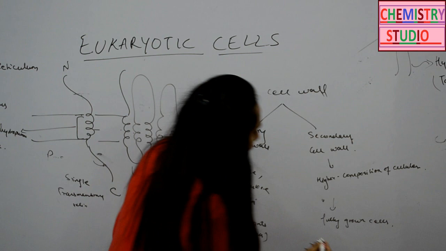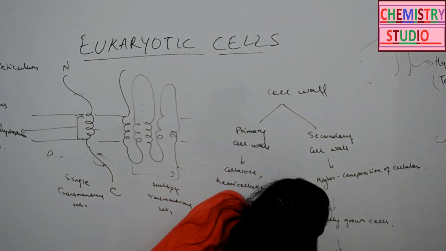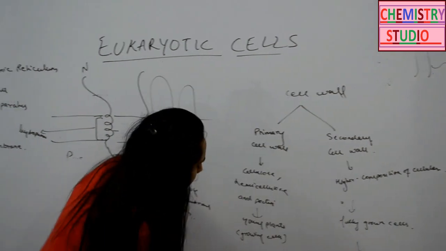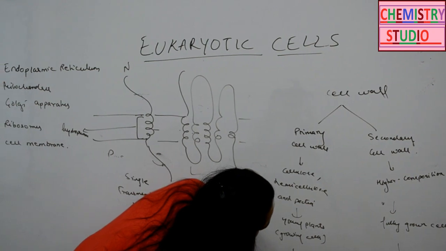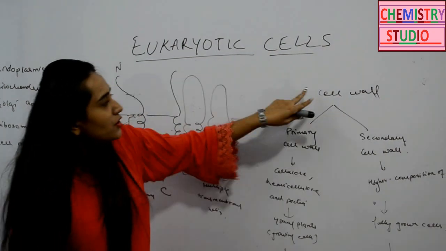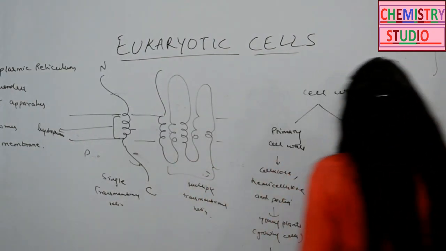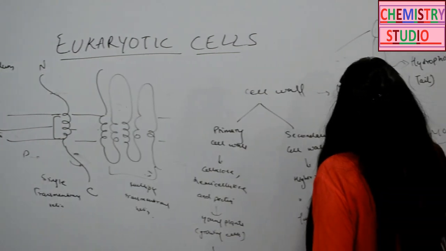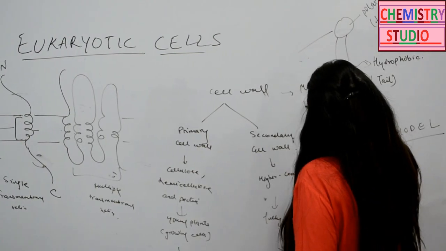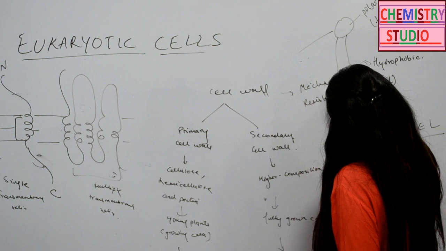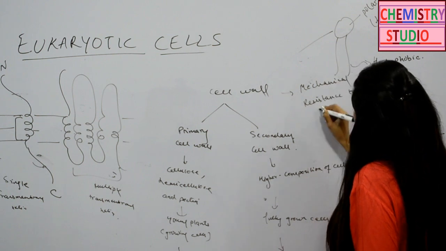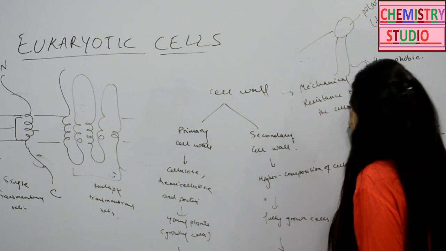And this is thicker and tough, and the primary is thin. The primary function of the cell wall is to provide mechanical resistance to the cells.